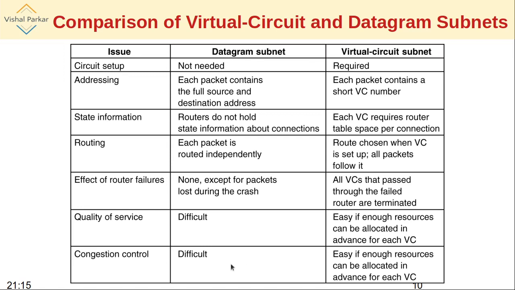We can at least estimate whether there may be congestion or not.